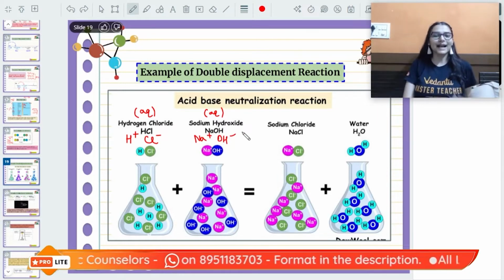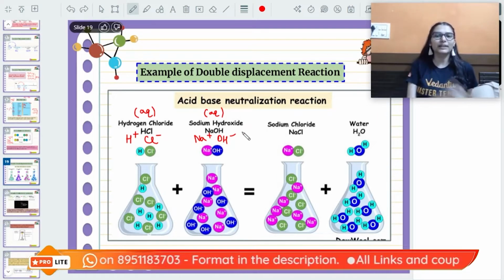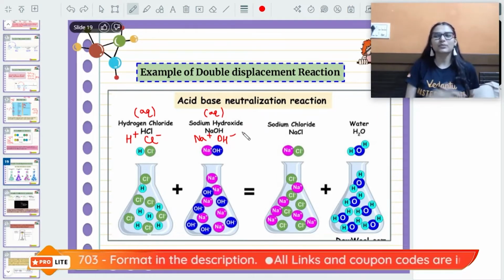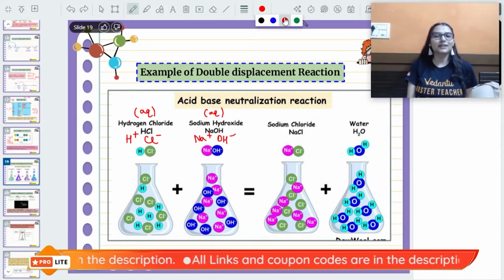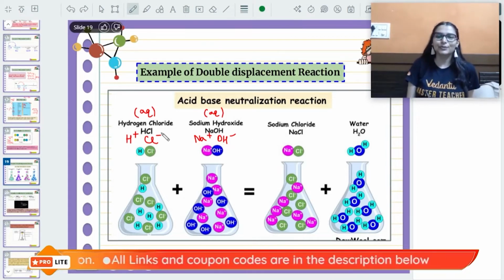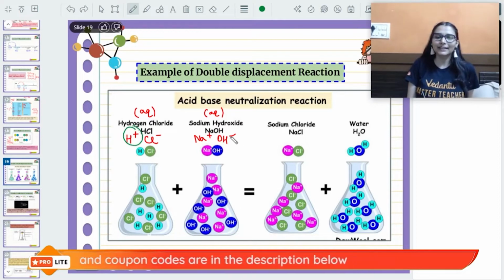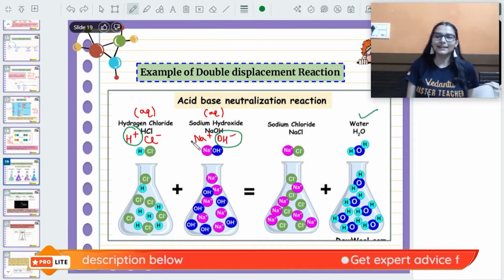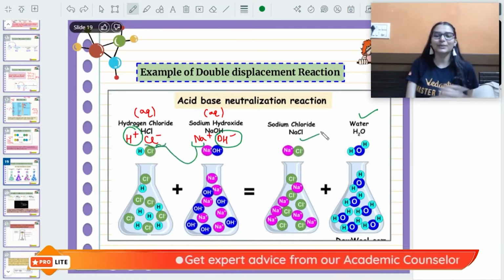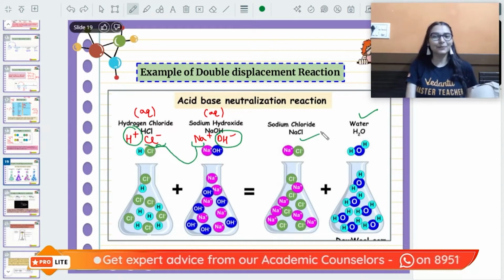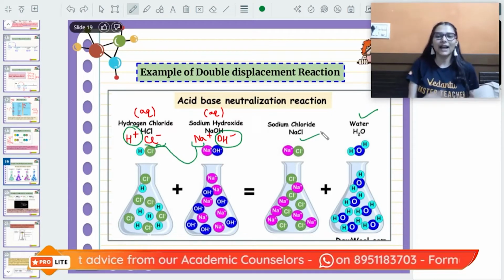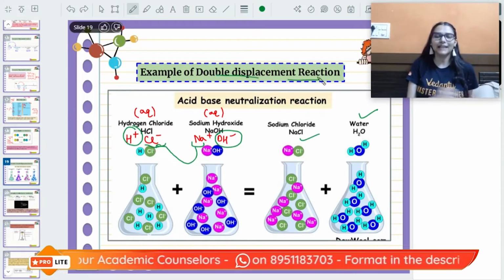So when this reaction happens, then they mutually decide. HCl and NaOH be like, let's exchange our partners. So H plus ion combines with the negative OH ions and forms water. Similarly, sodium ions combine with chloride ions and make sodium chloride. So what is happening? Reactants have exchanged their ions. So these are the DD reactions.